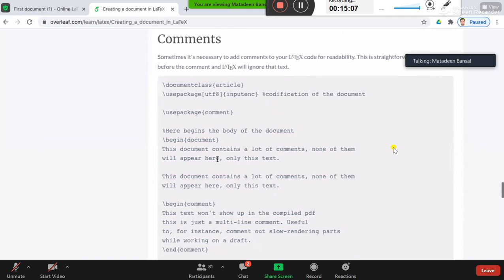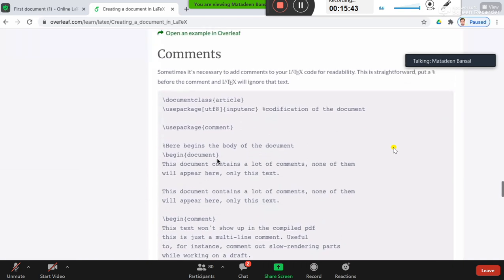Then comments. Sometimes it's necessary to add some comment to your document for better readability, or suppose you have written something but you now don't want it to appear in your document, but you want to keep it inside the text file. For that, there is a straightforward method. There is a reserved character used for commenting. It is the percentage sign, which is used for comment purposes. That will not appear in the document.